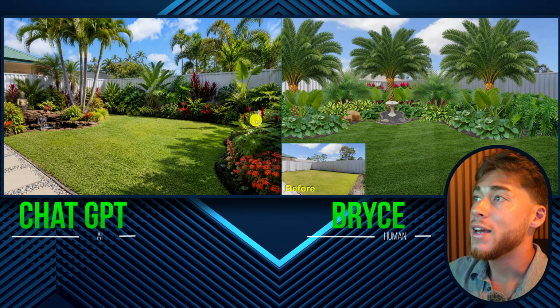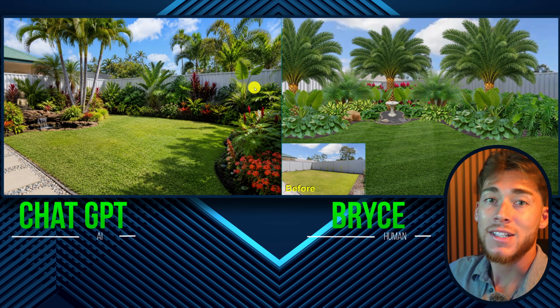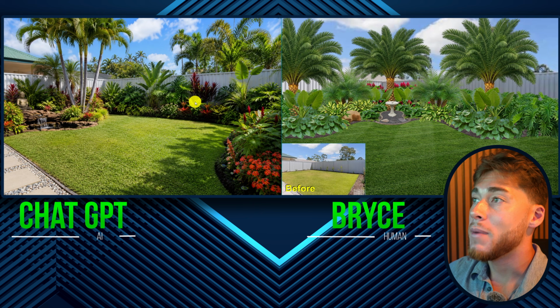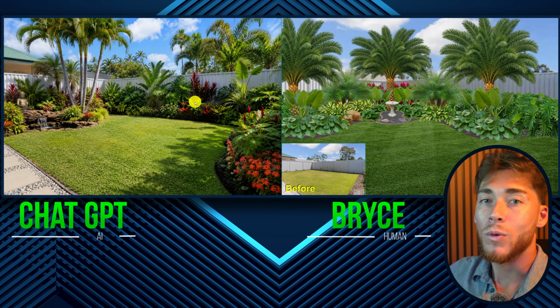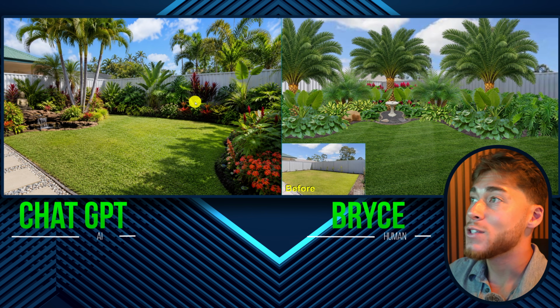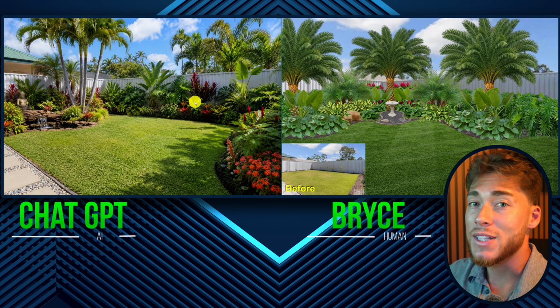Now, as you guys know, ChatGPT is fantastic, but it has a pretty imaginative personality. A lot of these plants just don't exist. And that's really the main issue that I get whenever a homeowner gives me a ChatGPT rendered landscape, and then I have to kind of break the news to them that it creates plants and some trees that just don't exist yet. So unfortunately for all of those questions, I'm gonna have to give ChatGPT a fail.